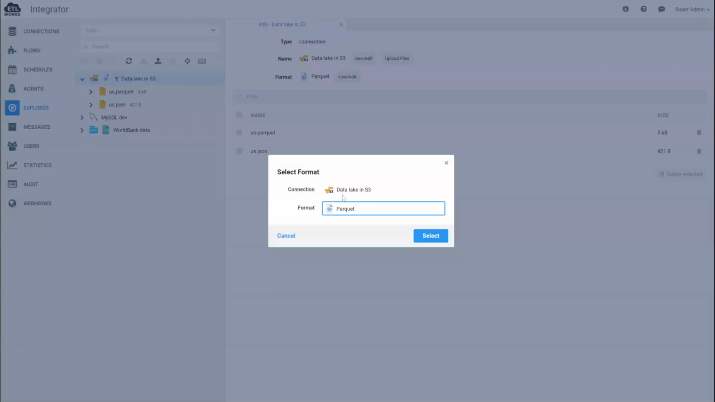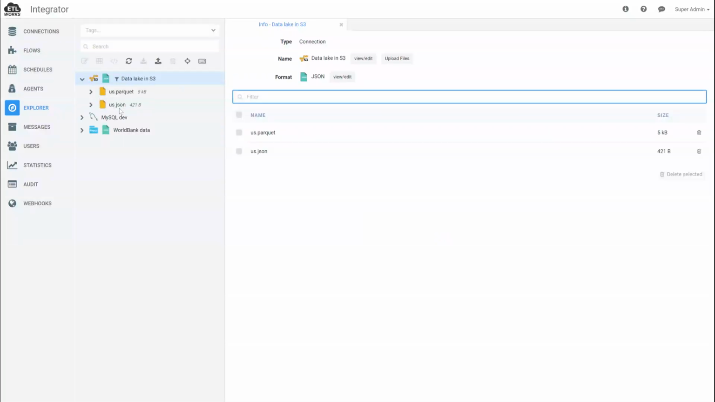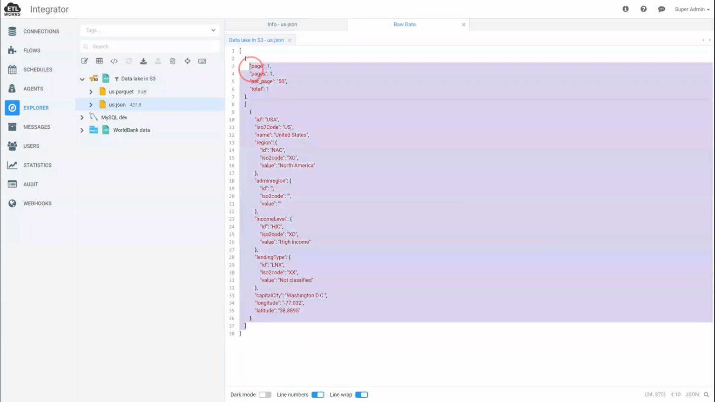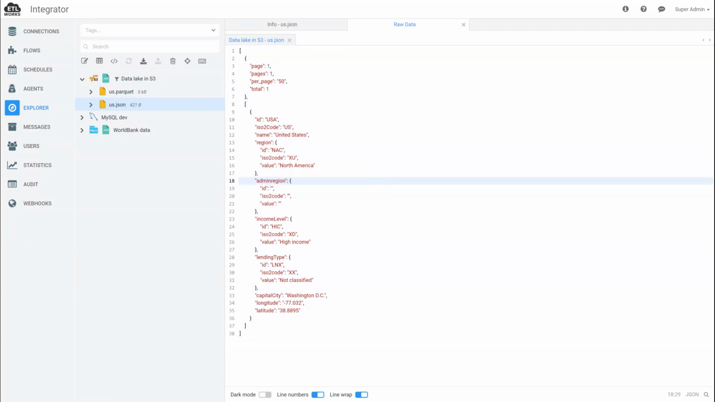So I'm going to switch the format to JSON so we confirm that it is indeed JSON. And here you go. Exactly the same document as returned by a web service. Not transformed to any other format. Extremely fast, extremely efficient. And this is it for today.